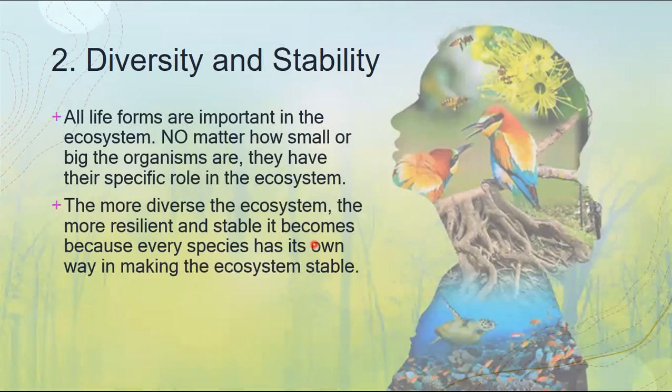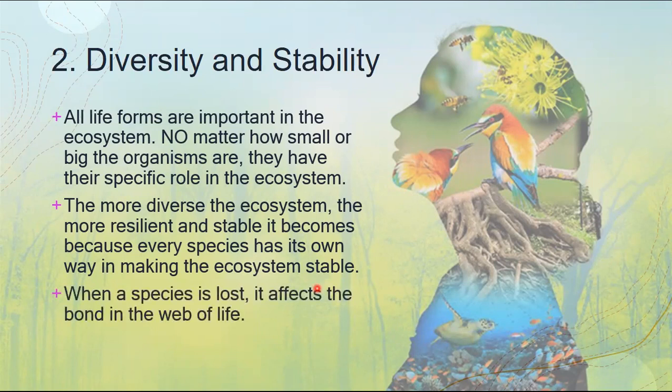So the more diverse the ecosystem, the more species you have, the more resilient and stable it becomes. Why? It is because every species has its own way of making the ecosystem stable. The more they have different ways, the more they share space and resources so their ecosystem, their living environment, becomes stable.